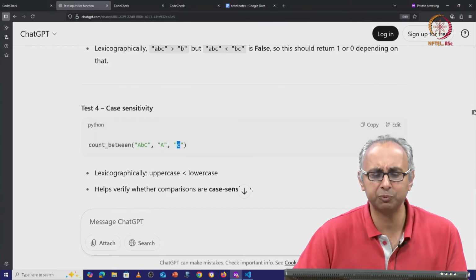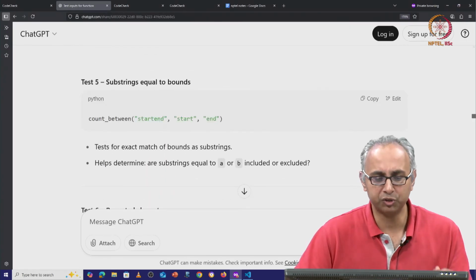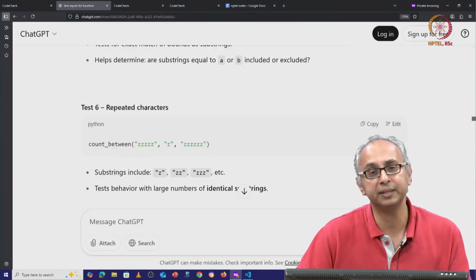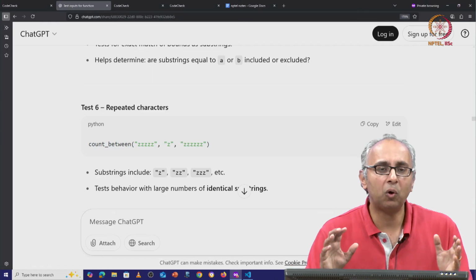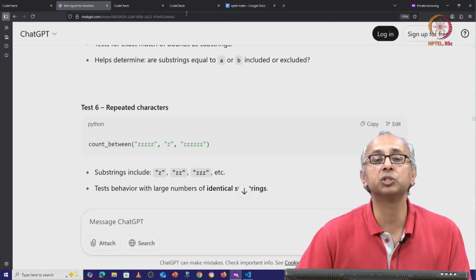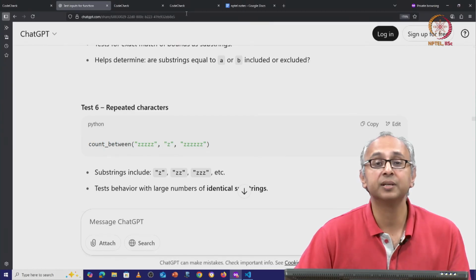When we're dealing with strings, we often have this issue. And finally, it has 2 more suggestions dealing with equal to the bounds and repeated characters. So let us take all these suggestions once again. Let us try and construct some additional doc tests and see how our thoroughness changes.